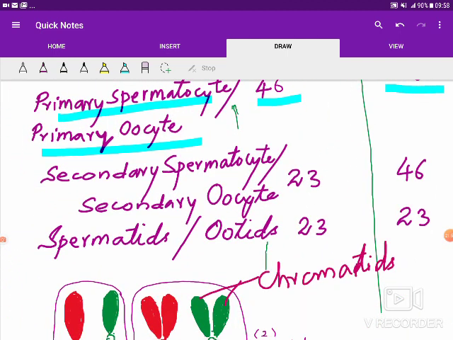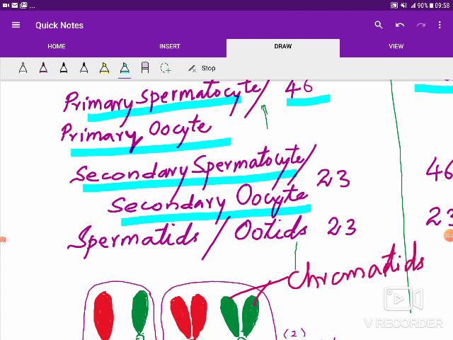Then when these primary spermatocyte or primary oocyte further divide by first meiotic division, which is a reductional division, and they form the secondary spermatocyte or secondary oocyte, what we see there? The chromosome number reduces to half. Okay, 23 chromosomes are there now in each of these secondary spermatocyte or secondary oocyte.